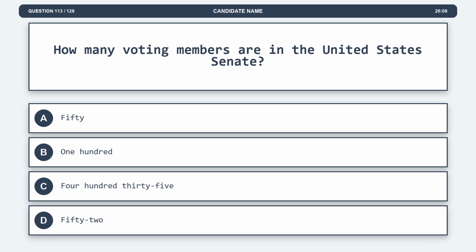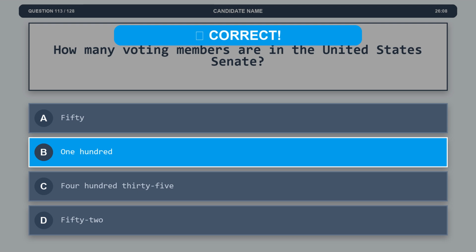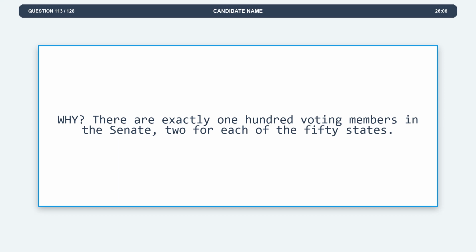Question 113. How many voting members are in the United States Senate? Option A, 50. Option B, 100. Option C, 435. Option D, 52. The correct answer is option B, 100. Explanation: there are exactly 100 voting members in the Senate, 2 for each of the 50 states.